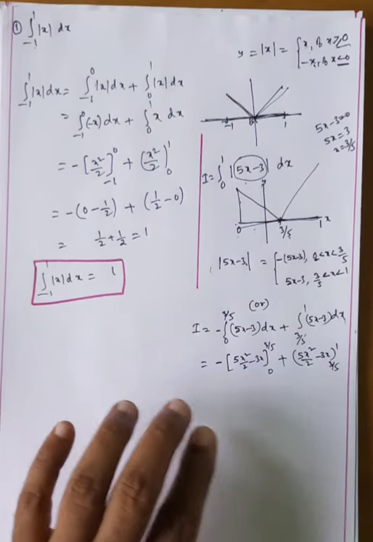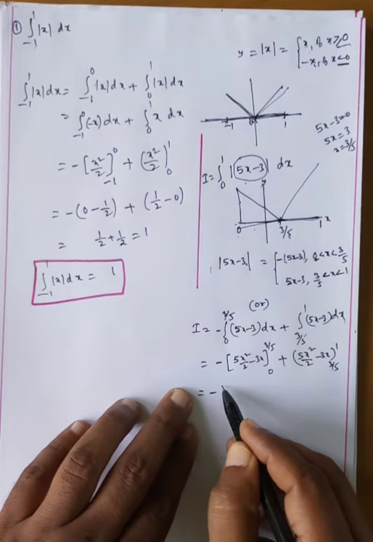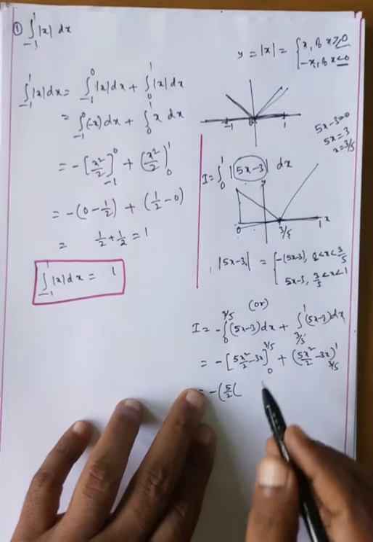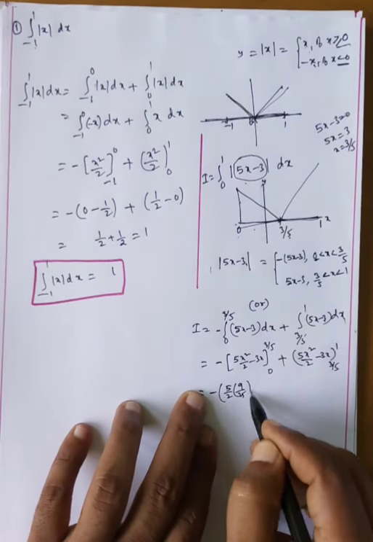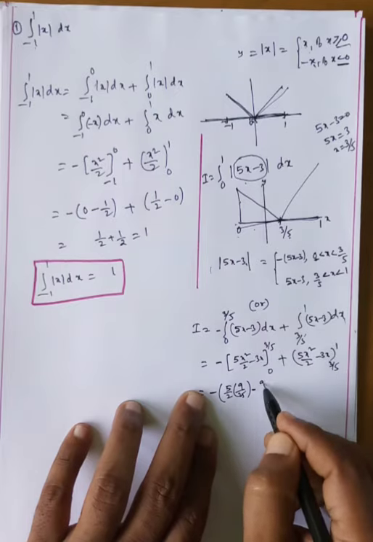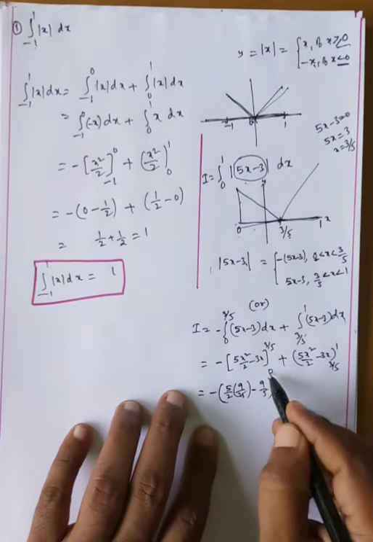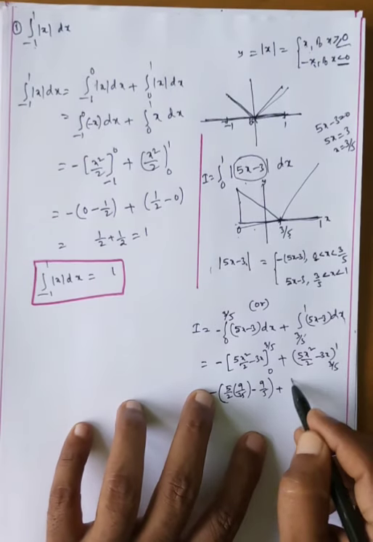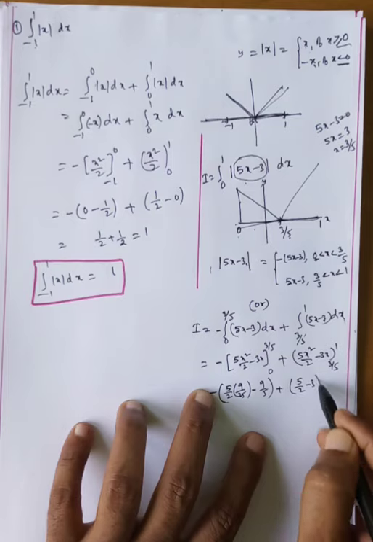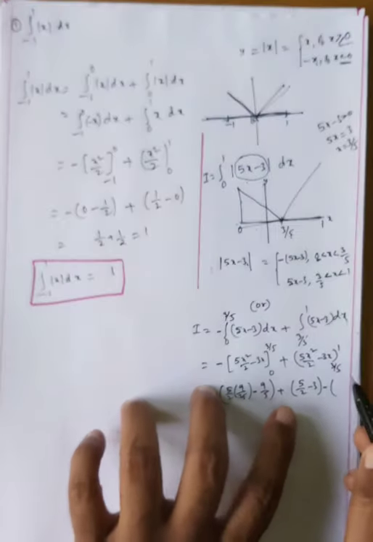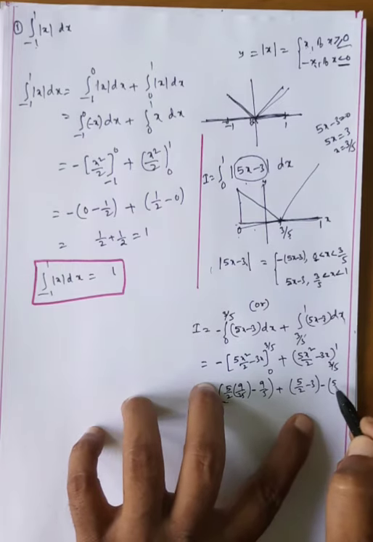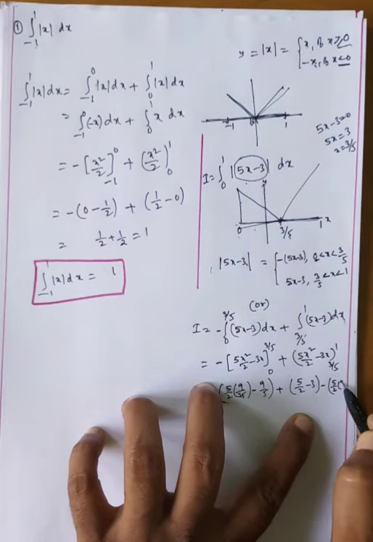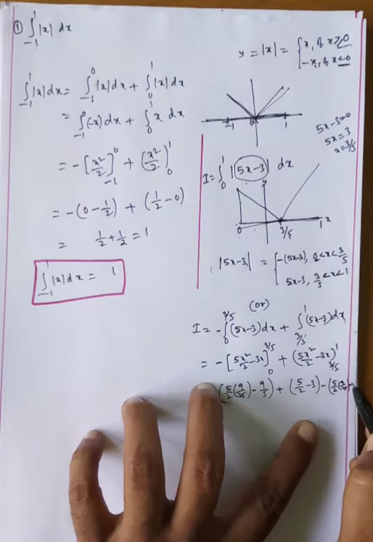Calculation is going on. The upper limit is 3/5. Here 5/2 into (3/5) whole squared, which is 9/25, minus 3 into 3/5, which is 9/5. The lower limit is definitely 0: 0 into 0 squared minus 0 is 0. Then 5/2 minus 3 is the upper limit, minus the lower limit at 3/5, which gives 5/2 into 9/25 minus 9/5.